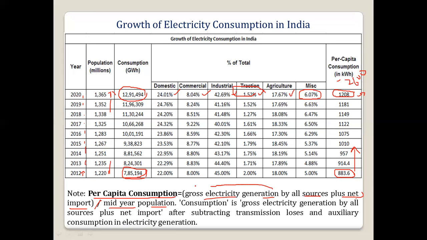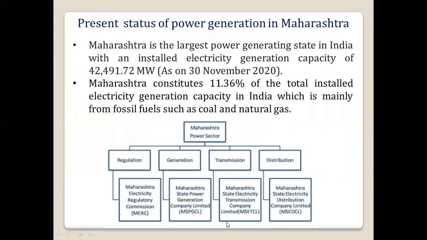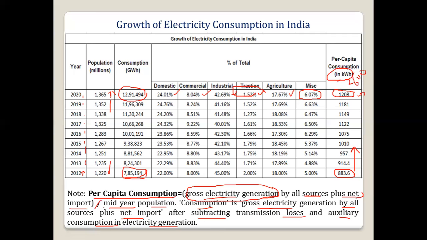Okay, so we take the gross electricity produced divided by the population, so that gives the per capita consumption in kilowatt hour. Consumption is the gross electricity generation by all sources plus net import after subtracting transmission losses and auxiliary consumption in electricity generation. So next we will see, this was regarding the status of the electricity.